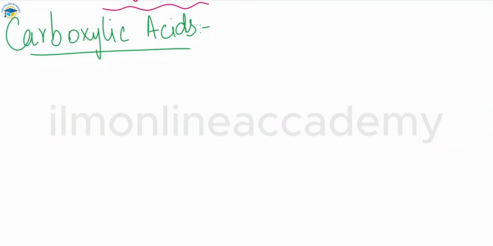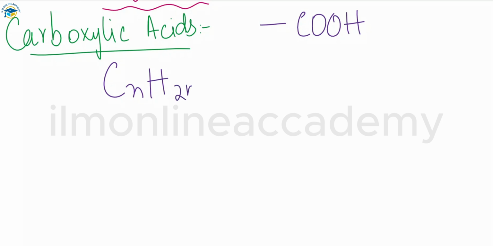Now we'll talk about the last content of this chapter, which is carboxylic acids and esters. Carboxylic acids are another homologous series of organic compounds, and these acids have the functional group COOH, with the general formula CnH2n+1, and then you have to add the functional group in this also. So this is the general formula for the carboxylic acids.